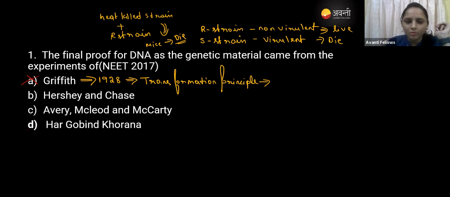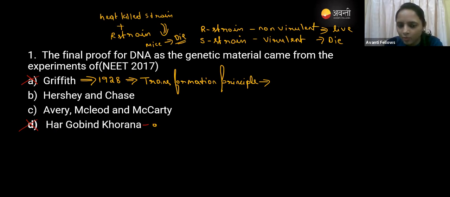Then we will go to the Hargobind Khorana experiment. You have studied that during the genetic code, right? They took polynucleotides and proved the genetic code by doing that experiment. So this comes in the genetic code.